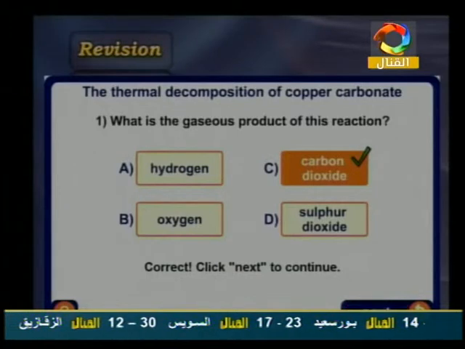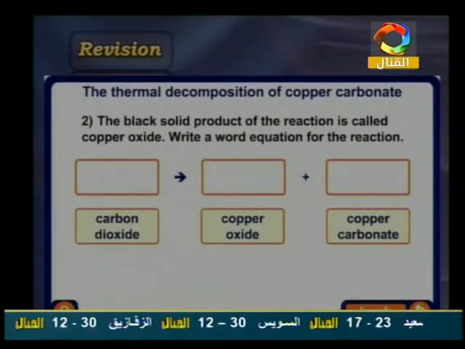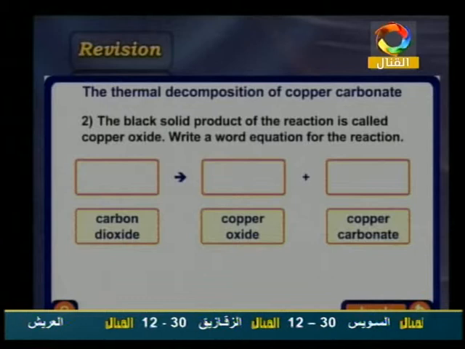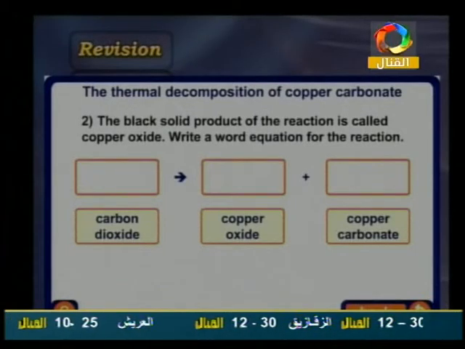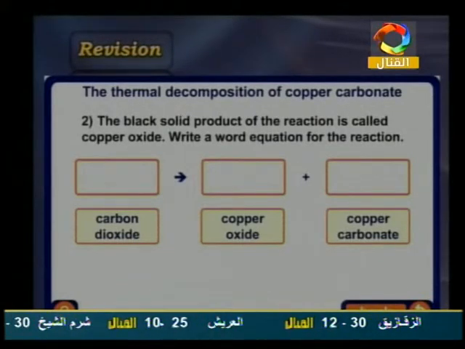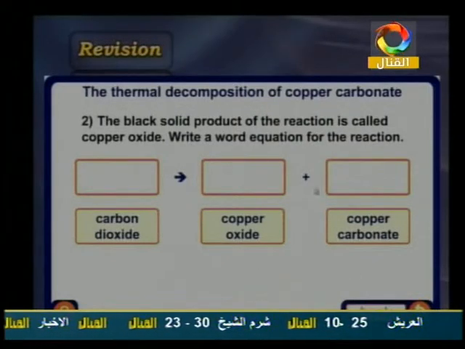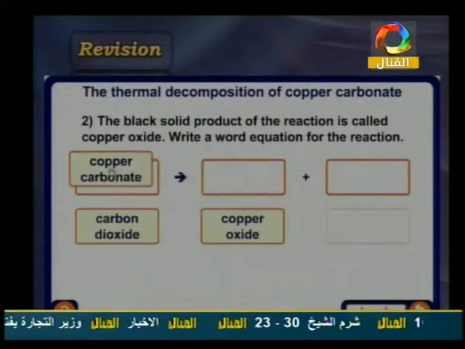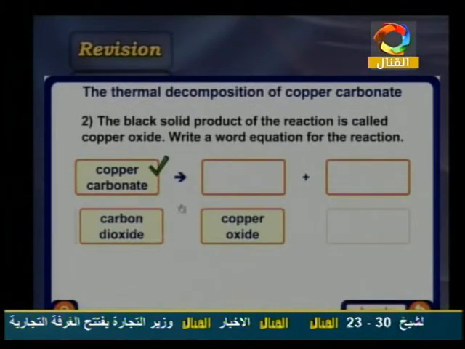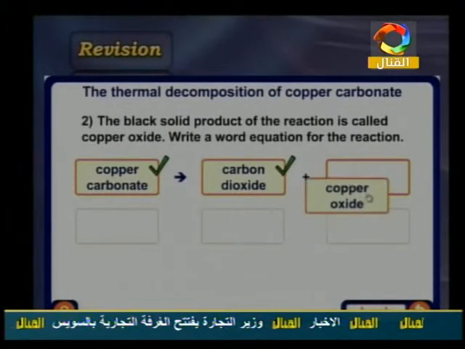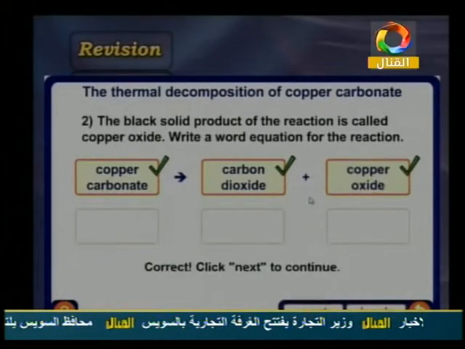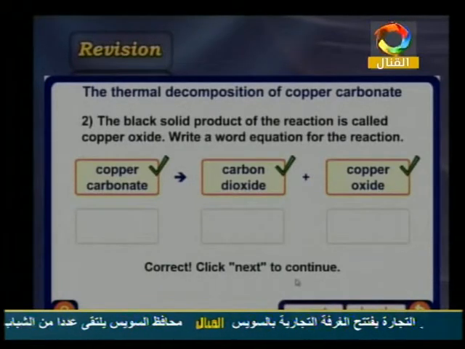And here, this is the equation. Thermal decomposition: the black solid product of the reaction is called copper oxide. Write the word equation for this one. Here we have copper carbonate, which decomposes here into carbon dioxide and copper oxide like this.